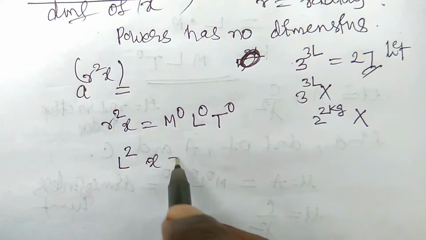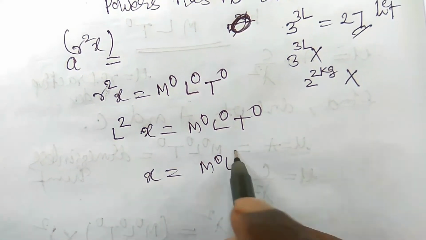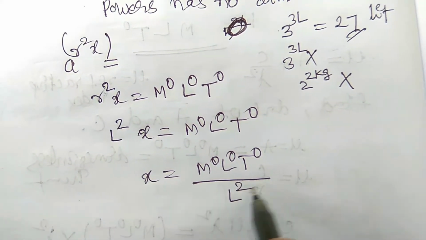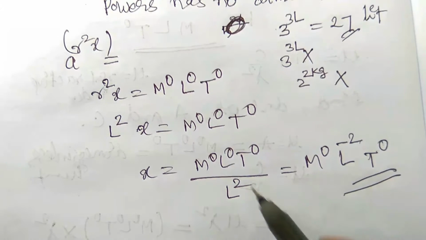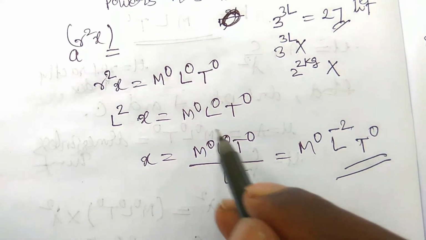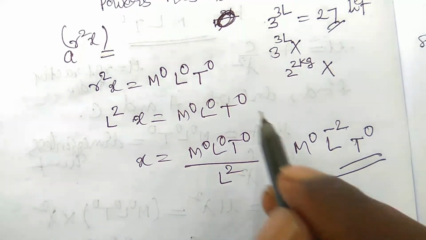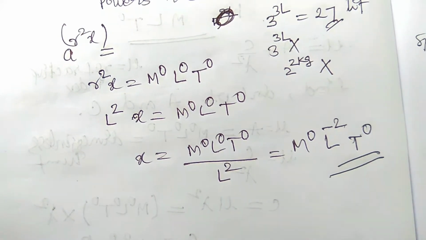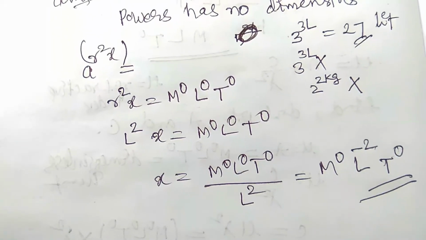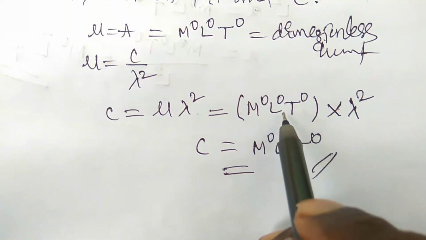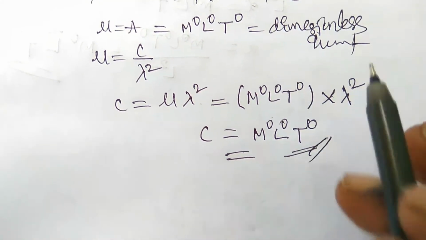Therefore L square into x is equal to M0 L0 T0, so x is M0 L0 T0 by L2, which should be M0 L minus 2 T0. You should not think that the 0 will be divided by something. This is dimensionless and the power goes upwards, so you get minus 2. By multiplication you get a dimensionless quantity. In multiplication, a dimensionless quantity times a quantity is dimensionless, but a dimensionless quantity divided by a quantity is not dimensionless.